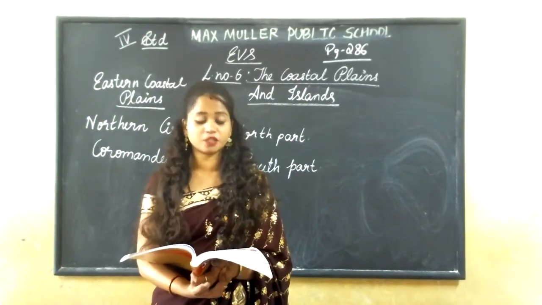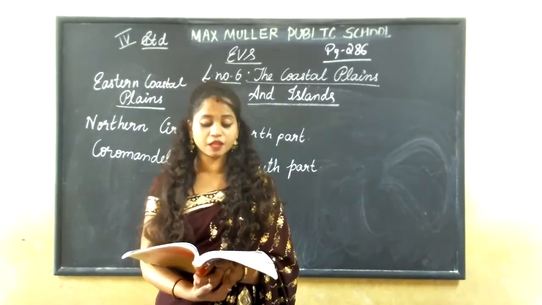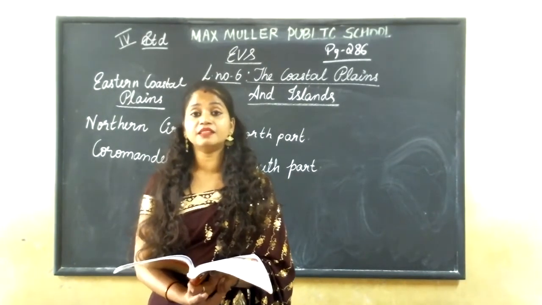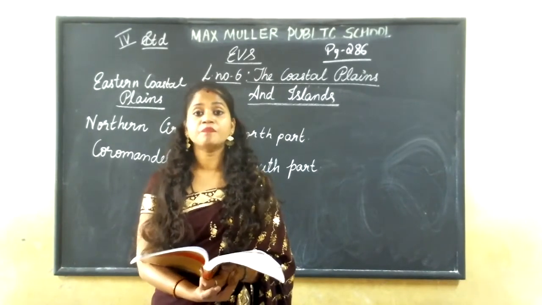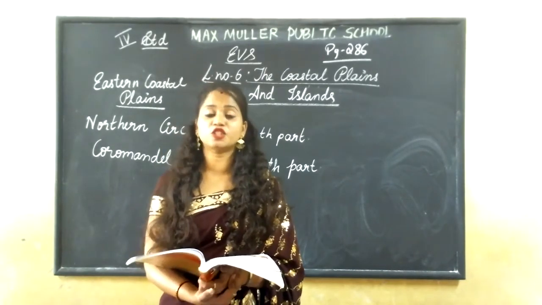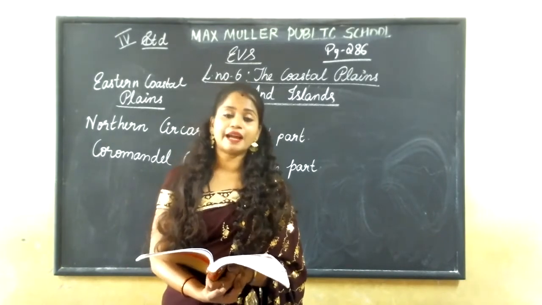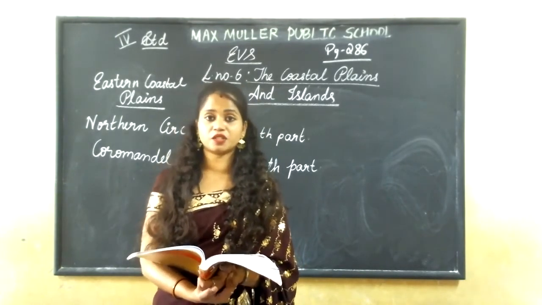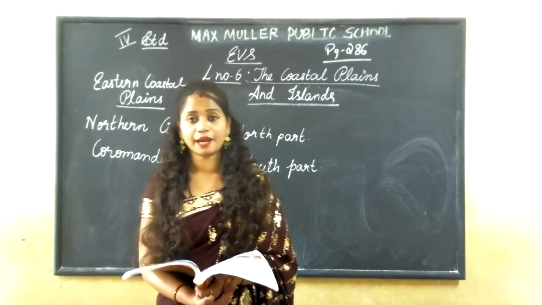These dairy products are manufactured in the place called Anand in Gujarat.